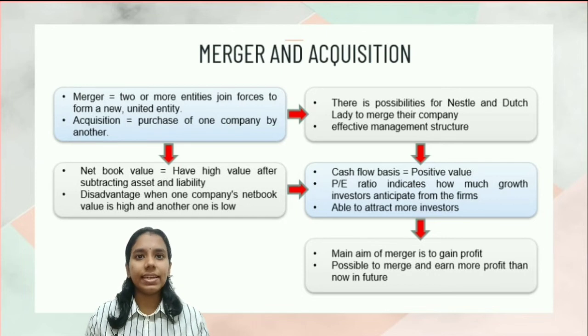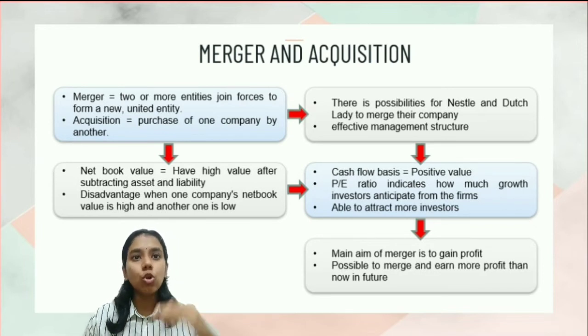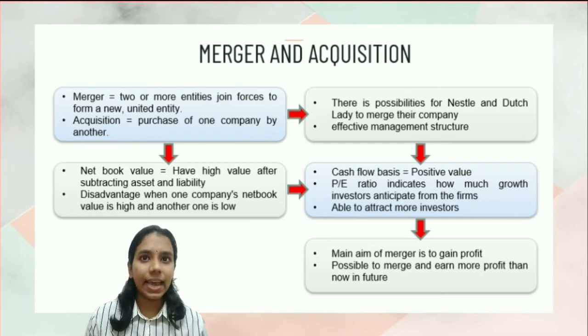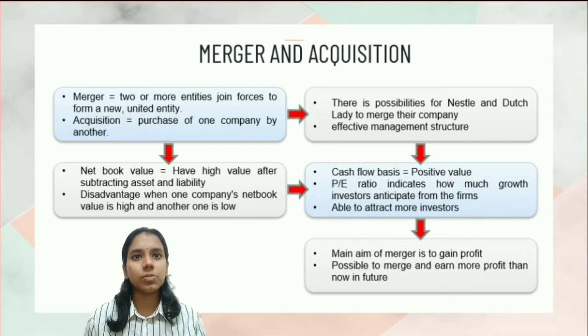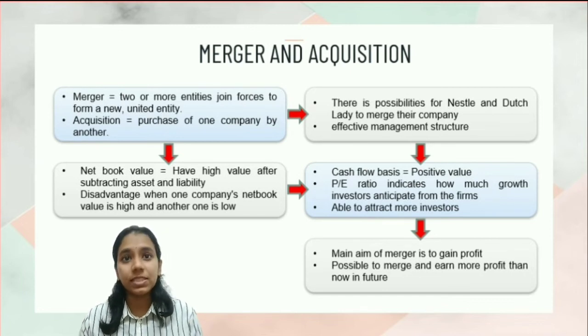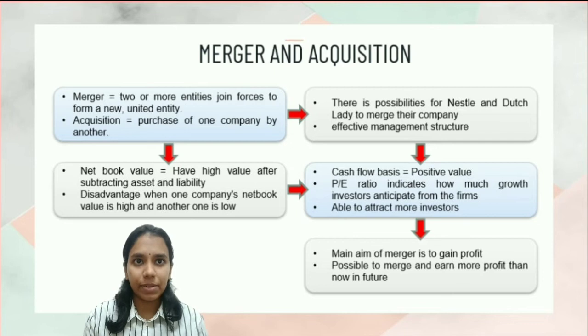As for Nestle and Dutch Lady, there is a possibility for them to merge the two companies. As we know, Nestle and Dutch Lady are both growing companies, and thus by doing a merger, they might get an effective management structure. Through the net book valuation calculation, it shows that both companies have a high value after subtracting their liabilities from their assets.